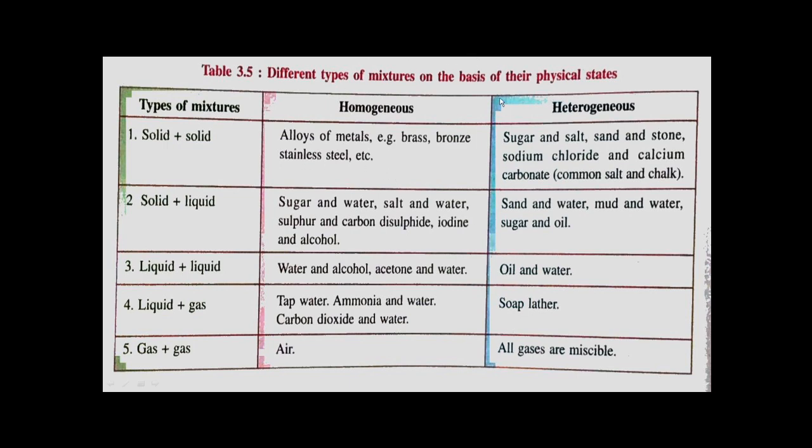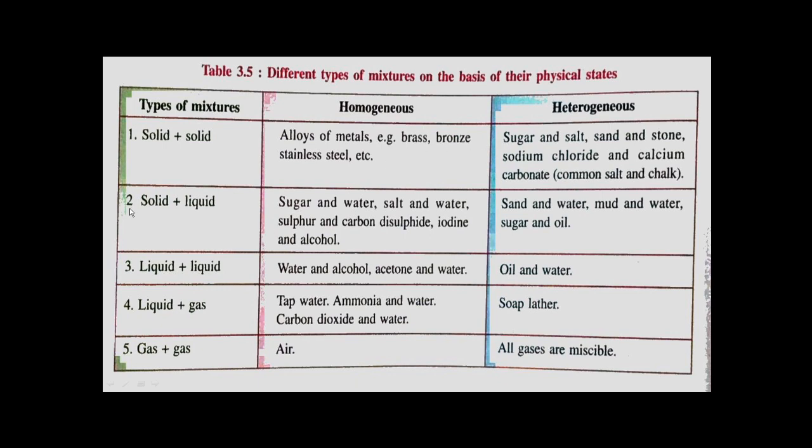For a solid heterogeneous mixture, examples are sugar and salt, sand and stone, rice and pearl, sodium chloride and calcium carbonate, common salt and chalk. So many are there. Any suitable example can be given.